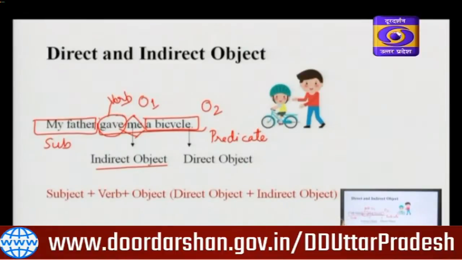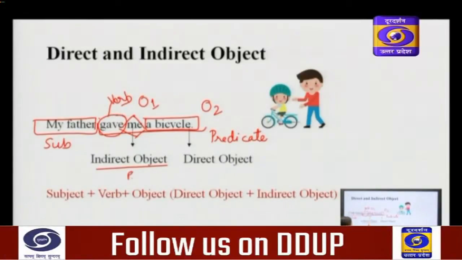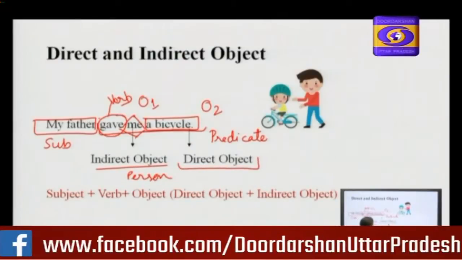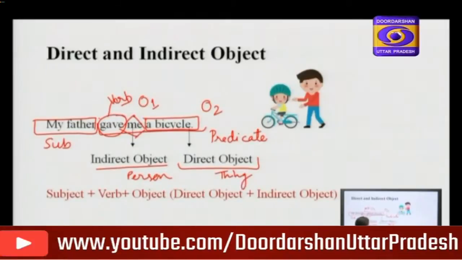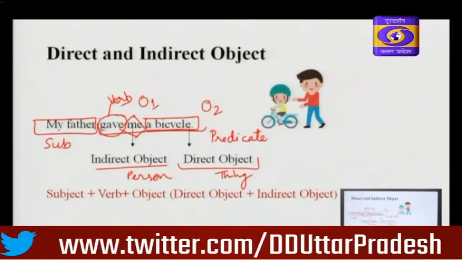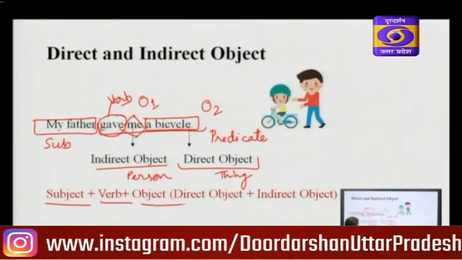Usually we see that an indirect object is a person, a direct object is a thing. So, the sentence structure of this sentence becomes subject plus verb plus object 1 indirect object and object 2 direct object.